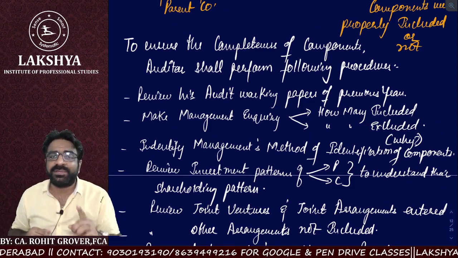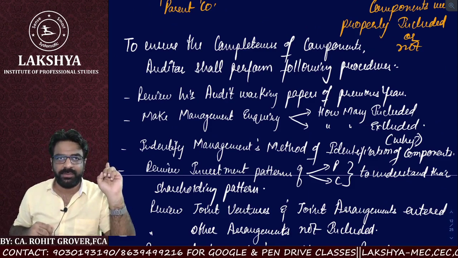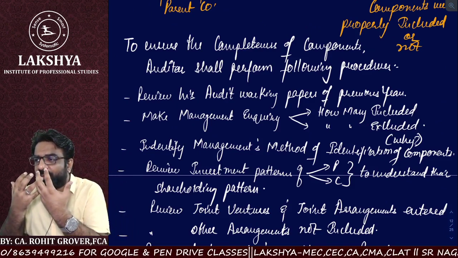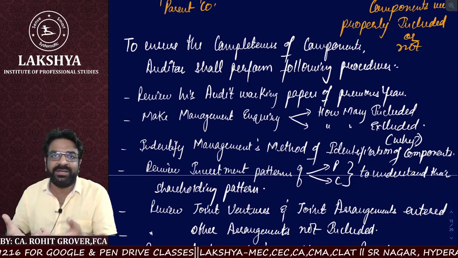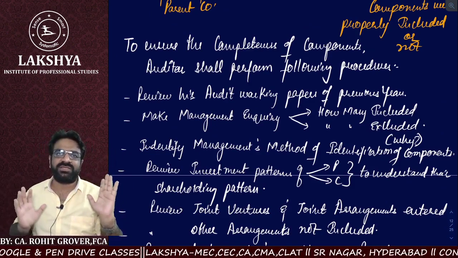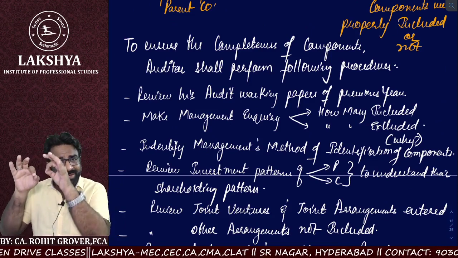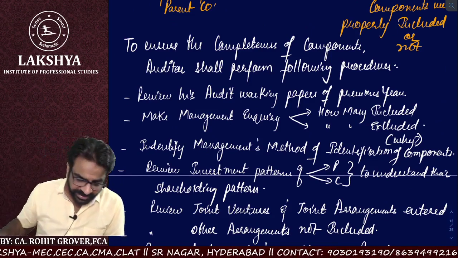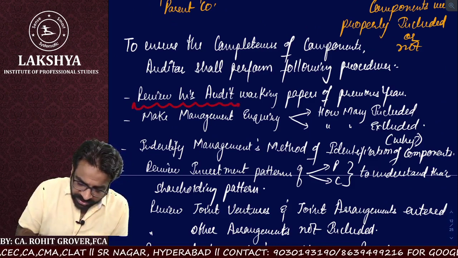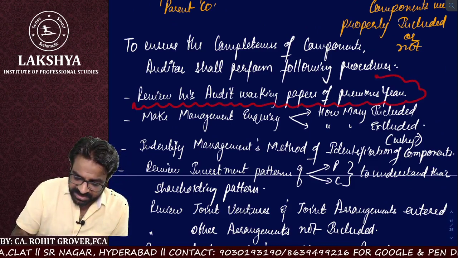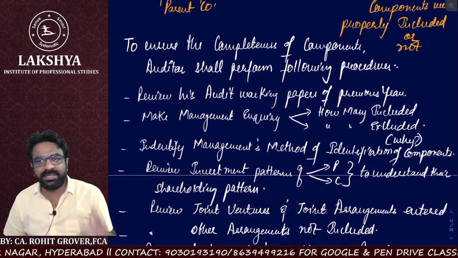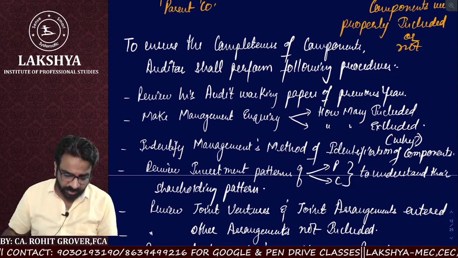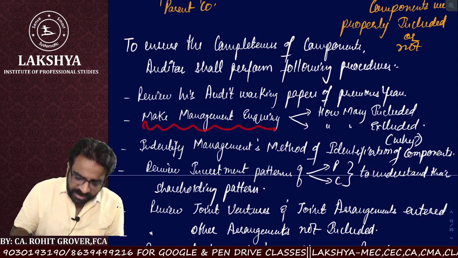My own audit working papers of the previous years' audit, so that I can come to know whether some components which have not been included this year were also not included in those years, or those which were included this year were also included in those. So what is the first method? The auditor should review his audit working papers of which years? Yes. I hope everyone is clear. Yes, everyone is clear.